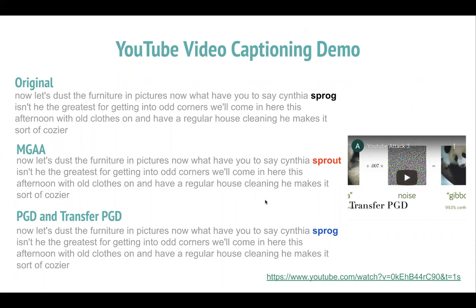From this, we observe that since we right now have only 3 ASR brains in our MGAA attack, we expect it to perform much better with more brains. YouTube is pretty robust to adversarial attacks, but we hope to improve it further.